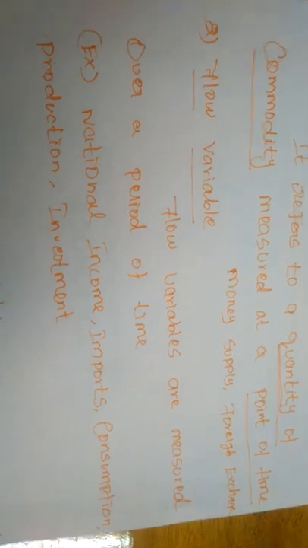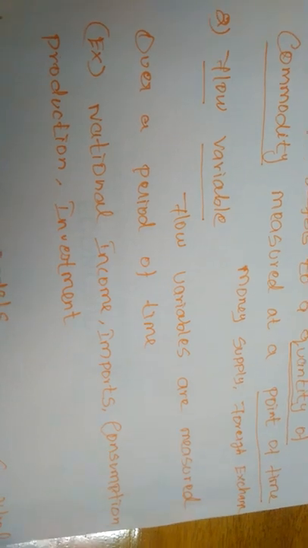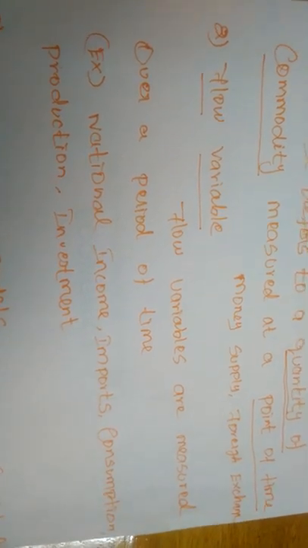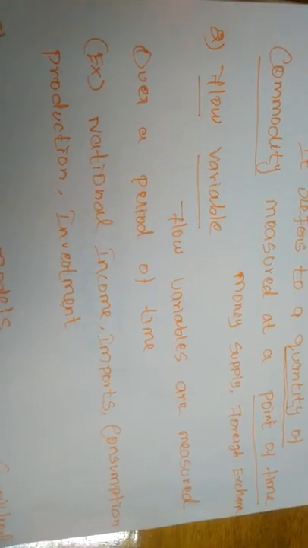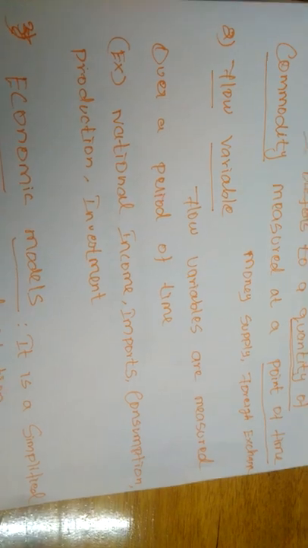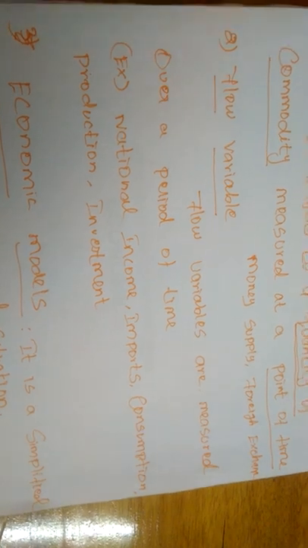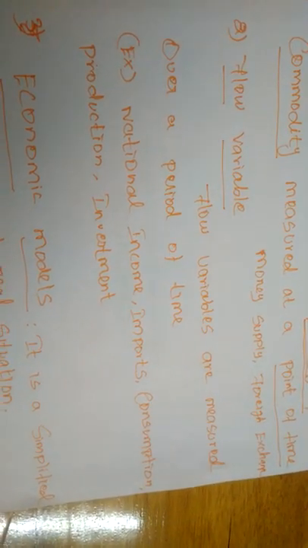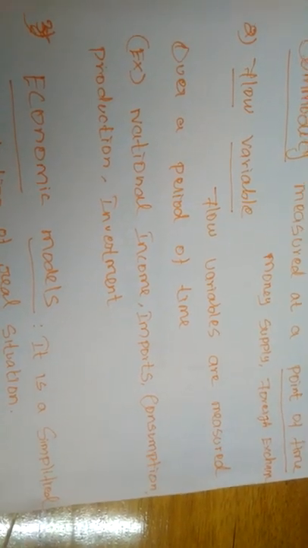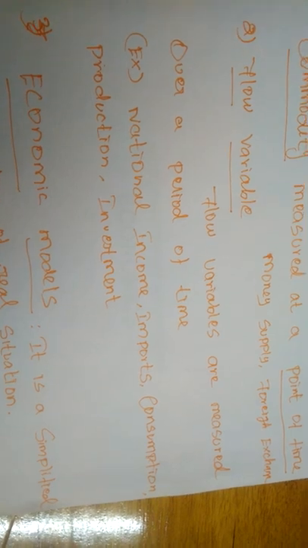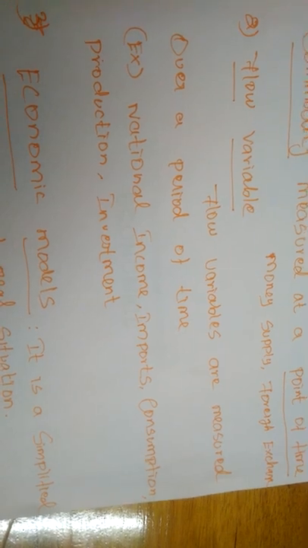Next one is flow. The flow variables are measured over a period of time. The flow variable is a variable that is measured over a period of time. What factors are moving or changeable within a particular time? Every such factor we can consider as a flow. The national income, imports, consumption, production, investment, and the salary, everything will come under the flow variable.